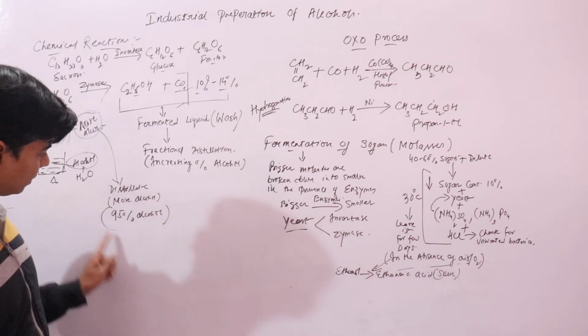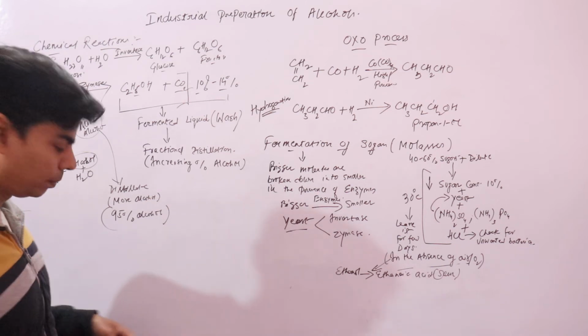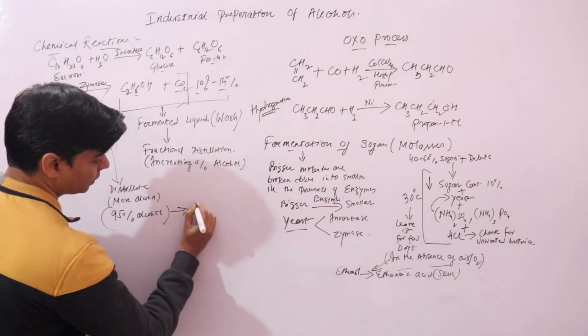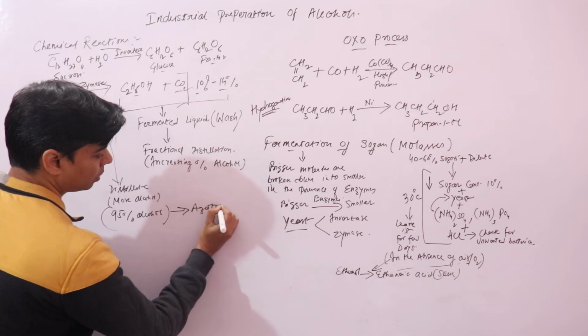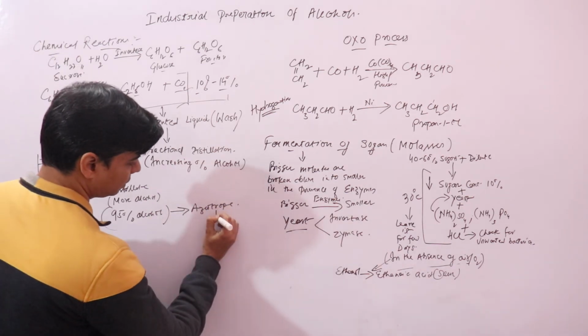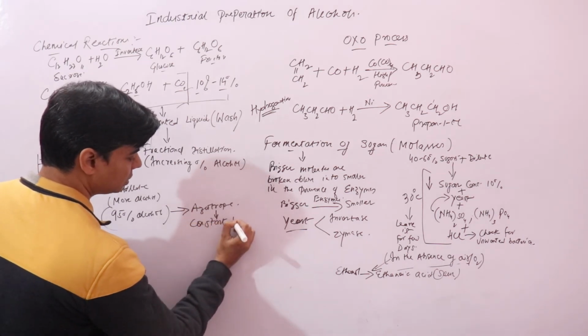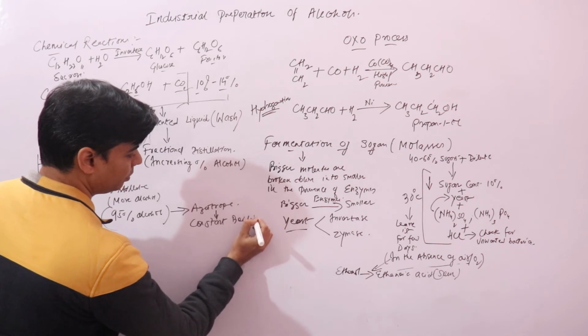Why? Because this has now become an azeotrope. And we know that azeotropes are constant boiling mixtures, if you remember from physical chemistry.